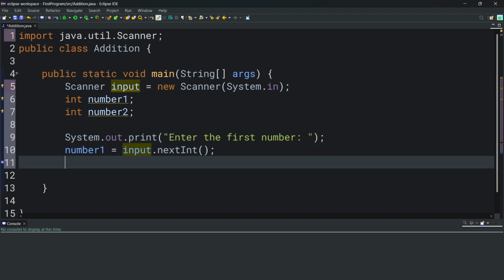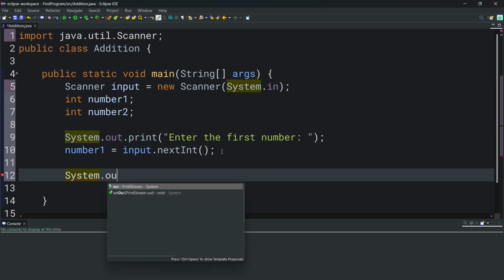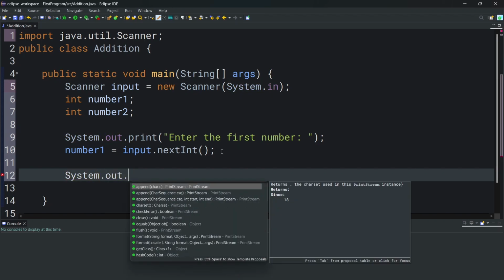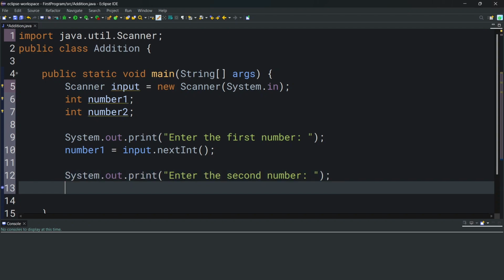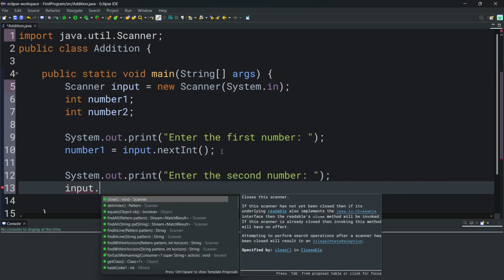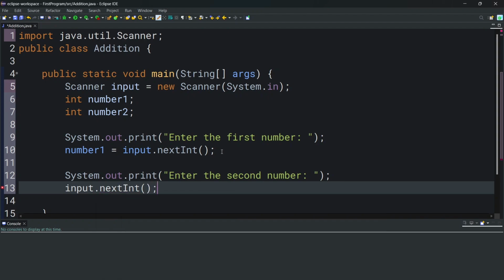Now we need to do the same thing for the second number, so we're going to have system.out.print, and we're going to prompt the user to enter the second number. And again, we're going to use the input object, and since we want to take in an integer, we're going to use nextInt, and we're going to store that value in the number 2 variable.